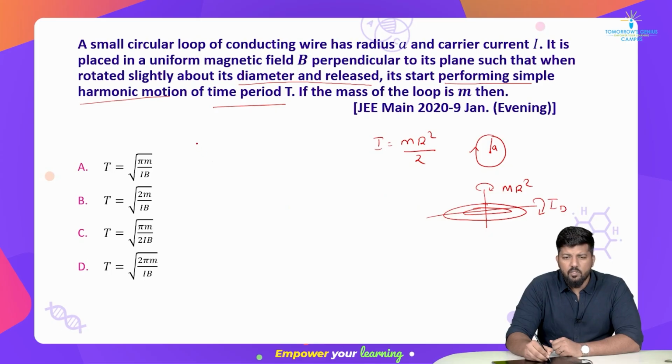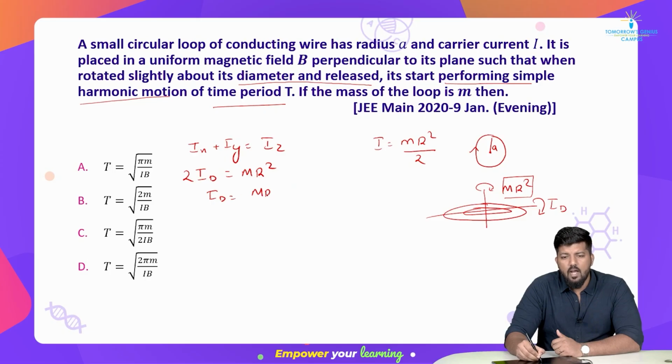If I look at the axes, we know that I of x plus I of y is equal to I of z. And I of x and I of y are both our I of d. So if I place them, I of d plus I of d will be 2 I of d, and we know that I of z is m r square. So I of d will be m r square divided by 2. This is our moment of inertia. Now we can call it I itself.